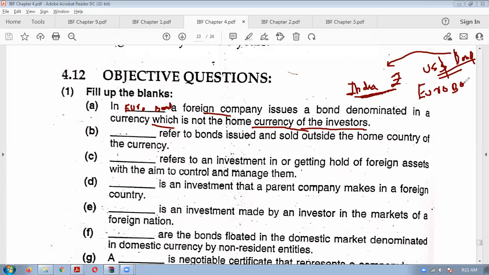Euro bonds are those bonds which are issued in a currency other than the home currency of the investors.